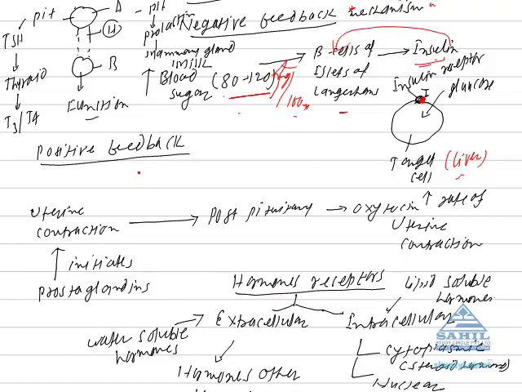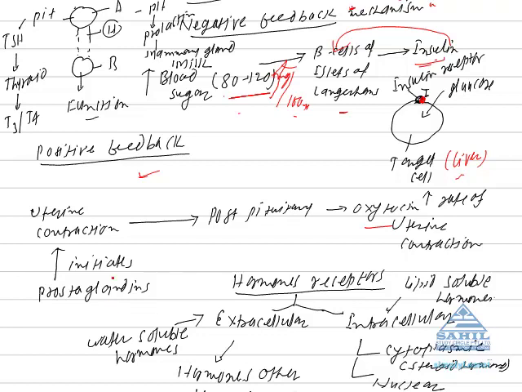Now take the example of positive feedback mechanism. Secretion of oxytocin hormone during parturition, during birth, is a very good example of positive feedback mechanism. During parturition, what happens?